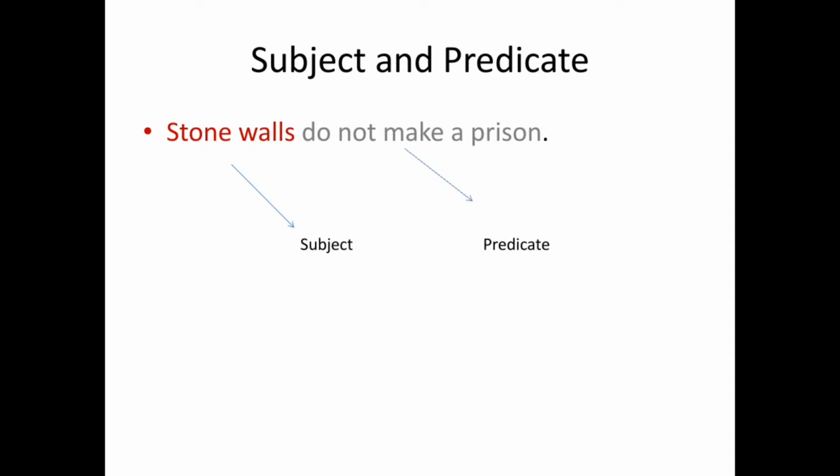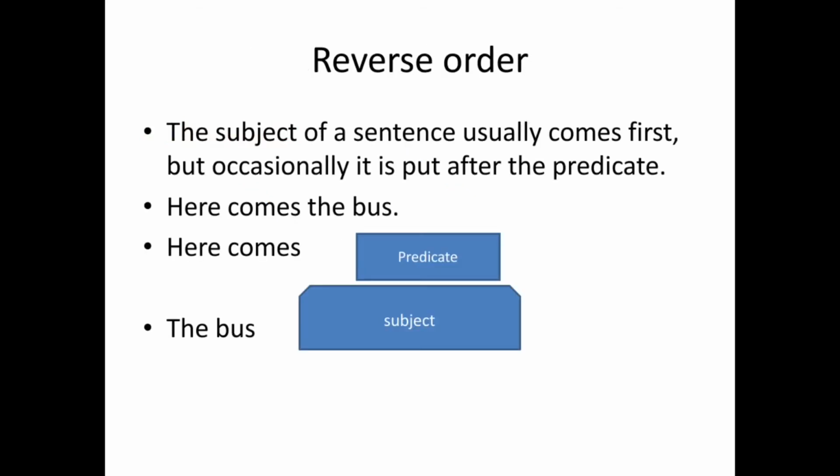Stone walls names a person or a thing. Do not make a prison is the predicate and it is telling something about the subject. In easy words, nouns before the verb are called the subject, and the verb and object are called the predicate. So you can divide any sentence on the basis of subject and predicate.